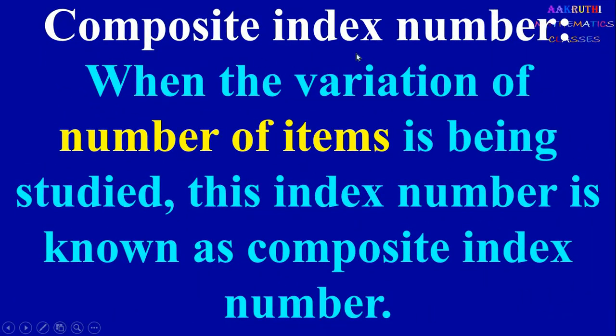Next is the composite index number. When the variation of a number of items is being studied, the index number is called a composite index number. Here we take many items, not one item. So simple means we study the variation of one item only, and in a composite index number, we study the variation of many items.